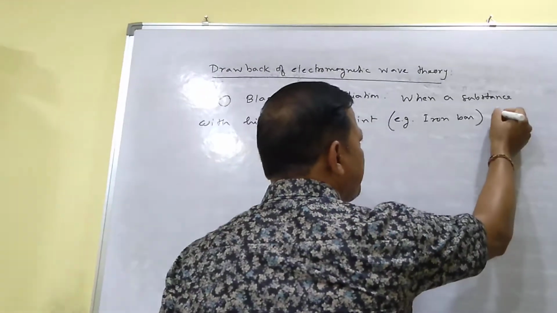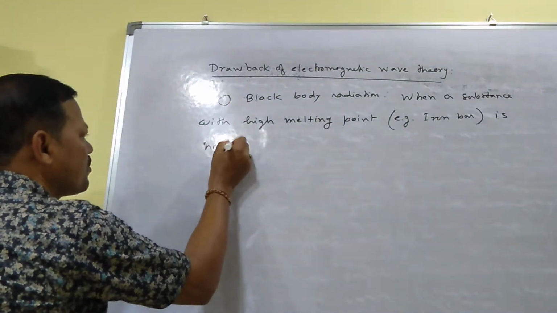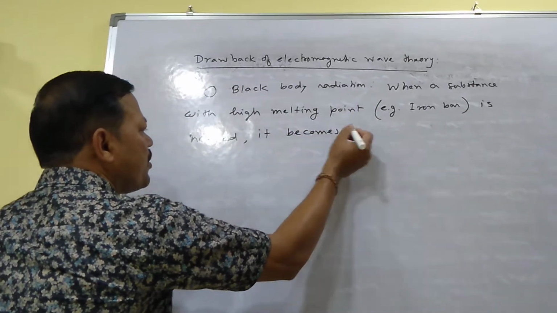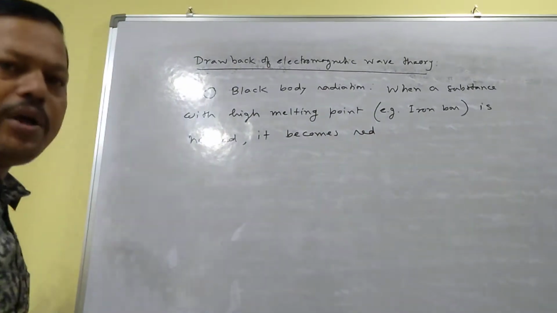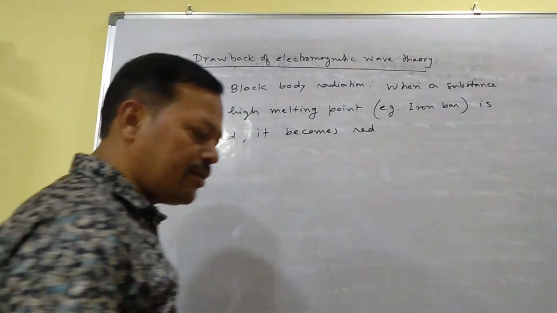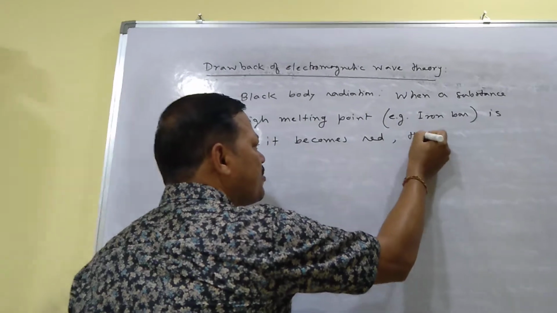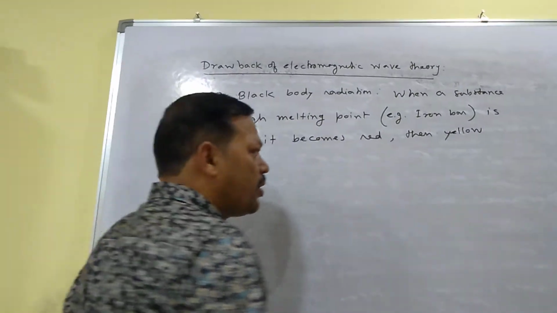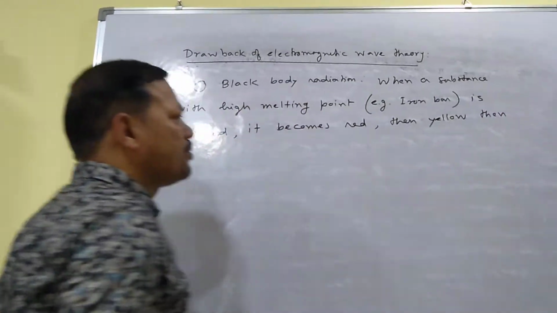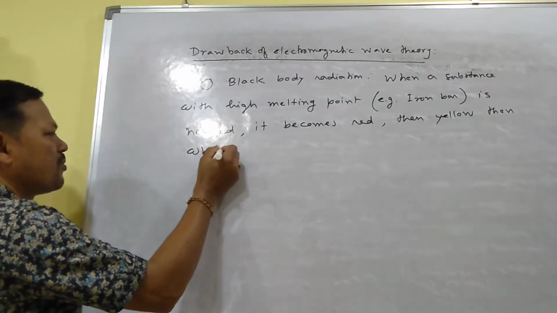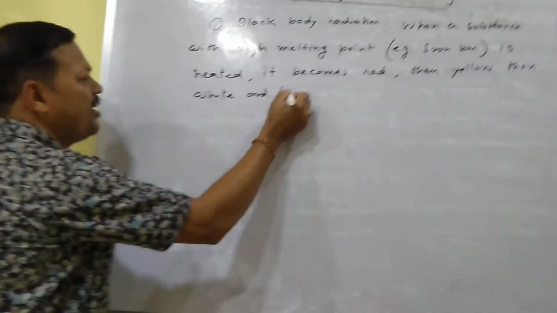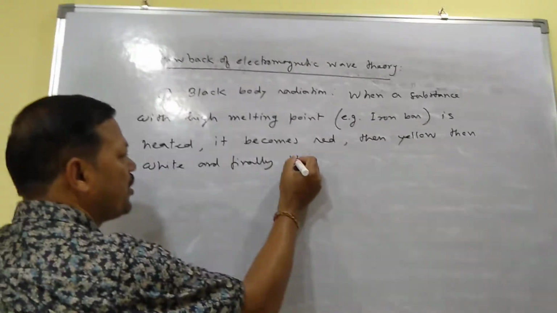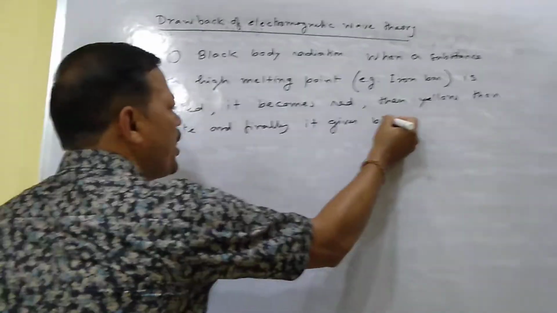When it is heated, it becomes red. On further heating, it goes to yellow, then white, and finally it gives blue light.